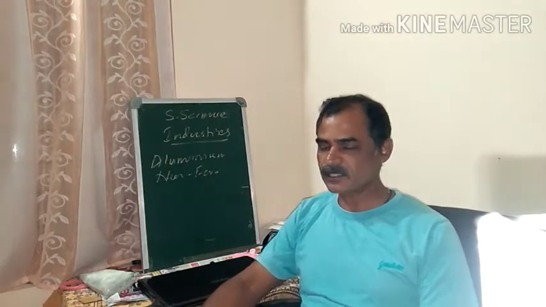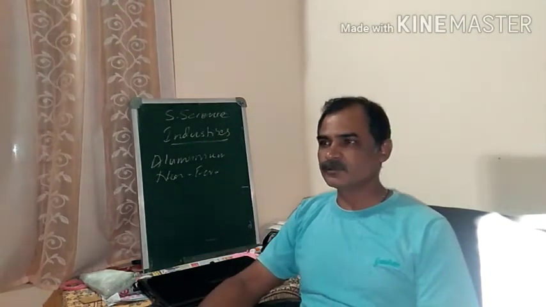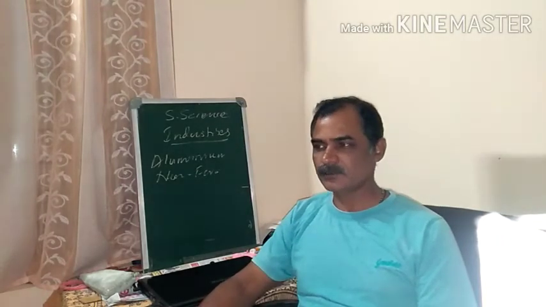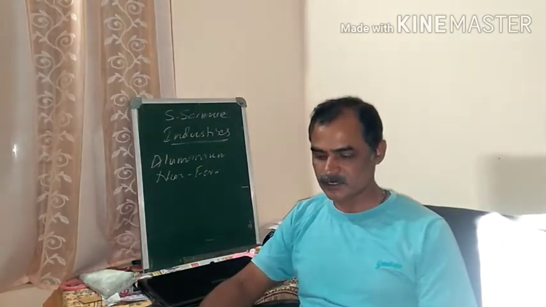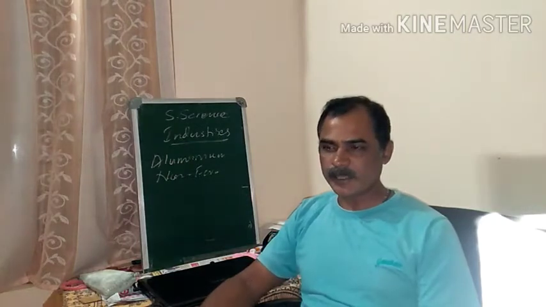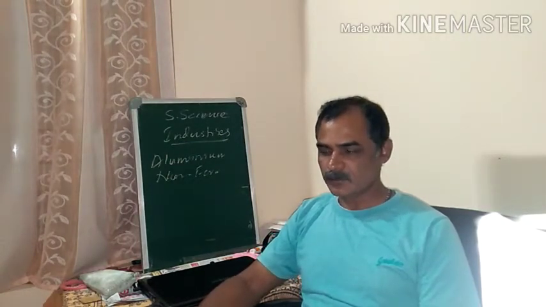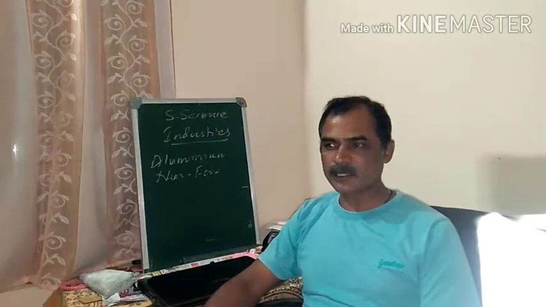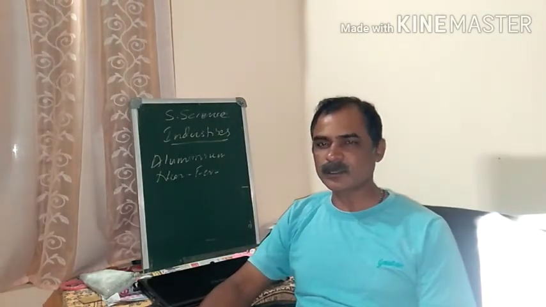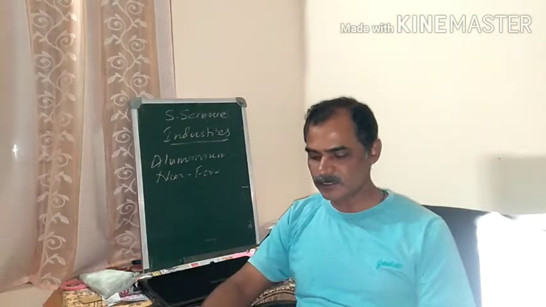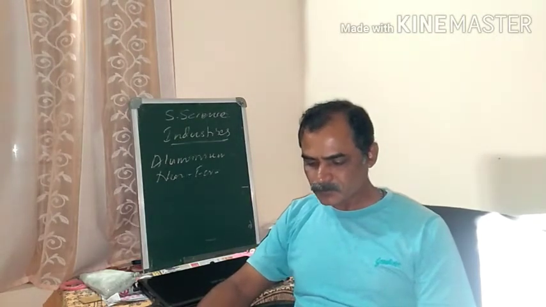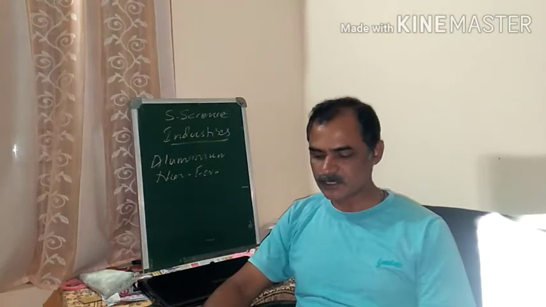Household appliances means household utensils. For example, aluminum made utensils we use. It is said that aluminum is used in foils. Foil refers to a paper-like sheet. You might have seen that if you go to hotels nowadays, they pack your food using these aluminum foils, or otherwise you can call it a sheet. This sheet prevents the food from spoiling, and also it keeps the food hot for a longer time. That's called foils. Like this, there are many usages of aluminum.